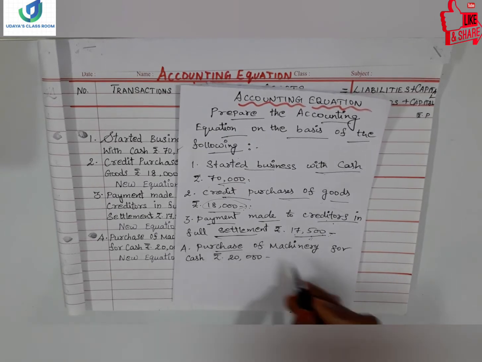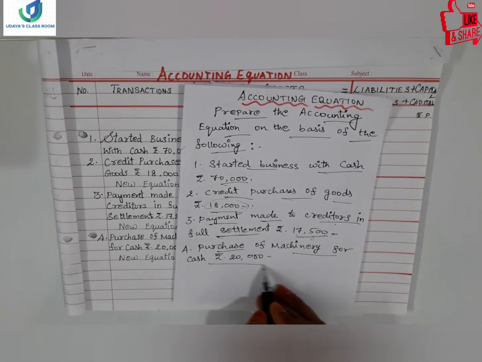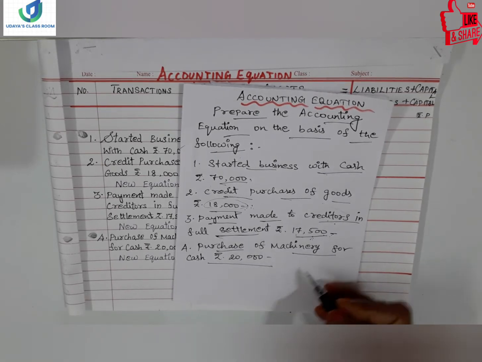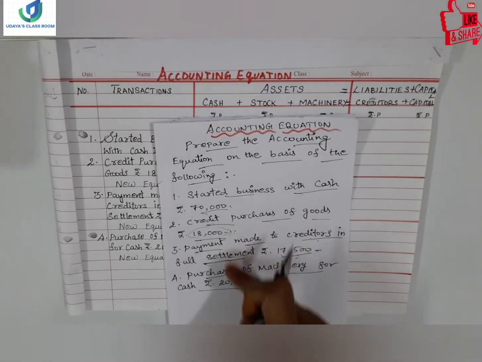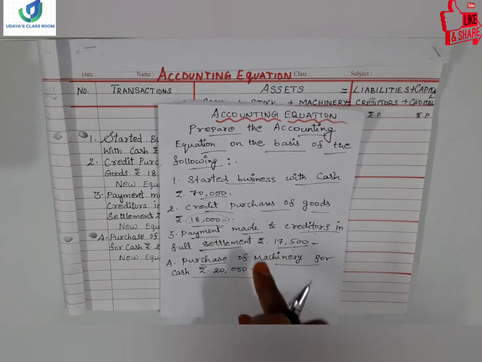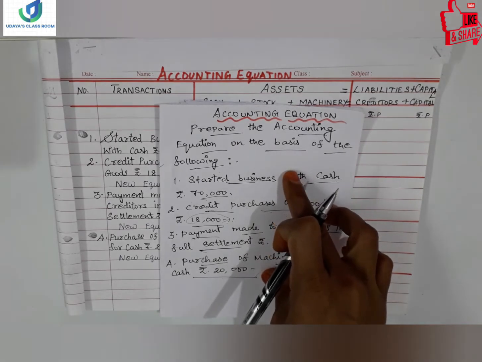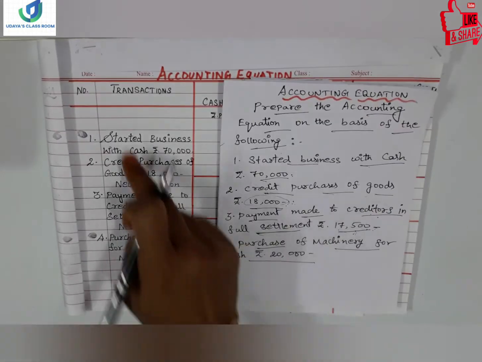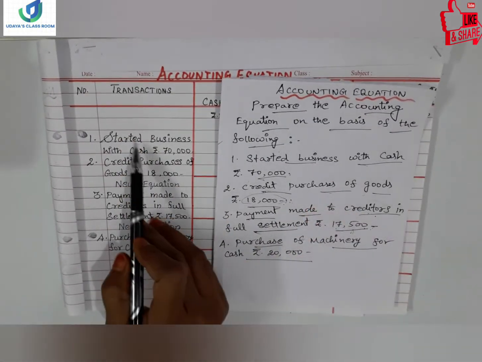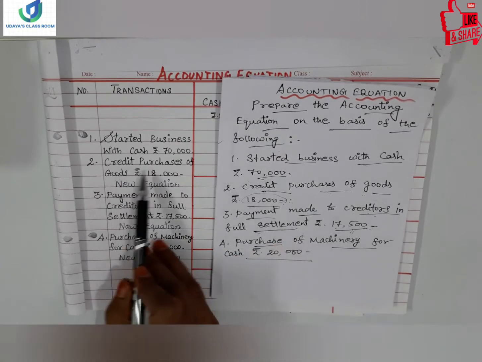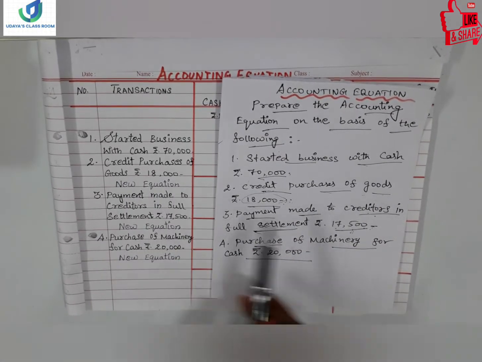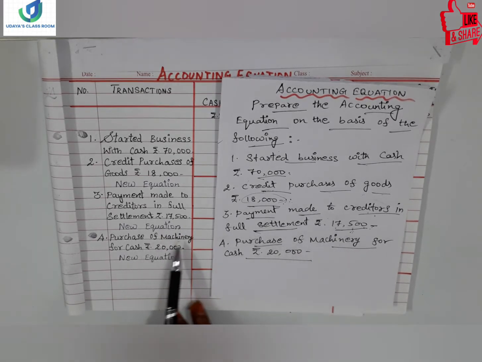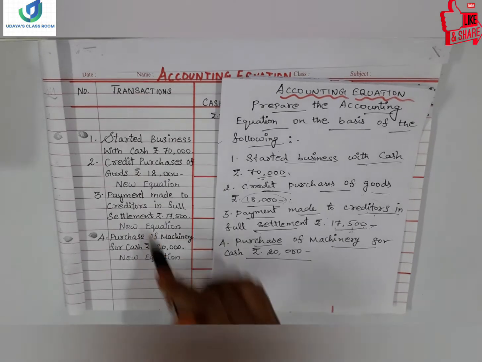And next is purchase of machinery for cash rupees 20,000. We have done some purchases for our company. Machinery we have purchased for 20,000. So these are all the 4 transactions I have taken up. Using these 4 transactions, today we are going to do the accounting equation. Alright. So here I have written all the 4 transactions. See, started business with cash 70,000, and the second one is credit purchase of goods 18,000. Third, payment made to creditors, full settlement 17,500. Fourth, purchase of machinery 20,000. So these are all the transactions.